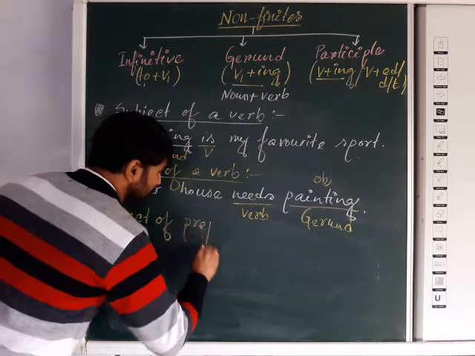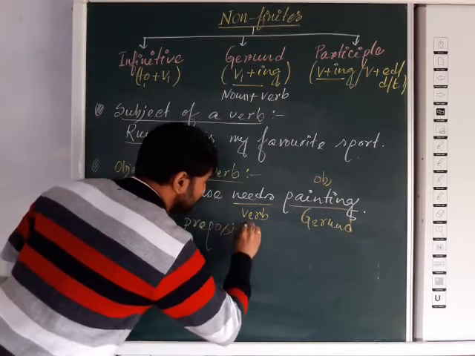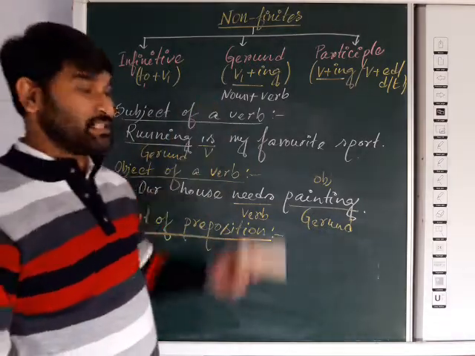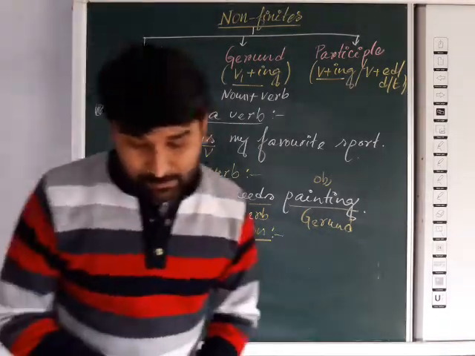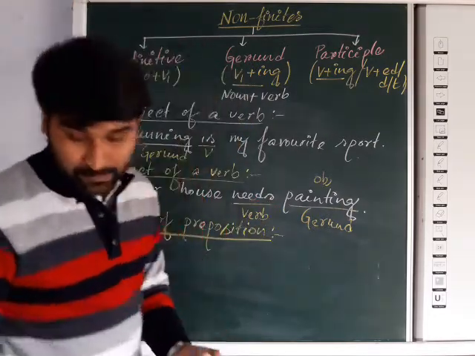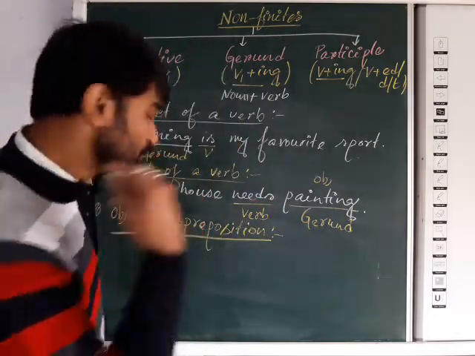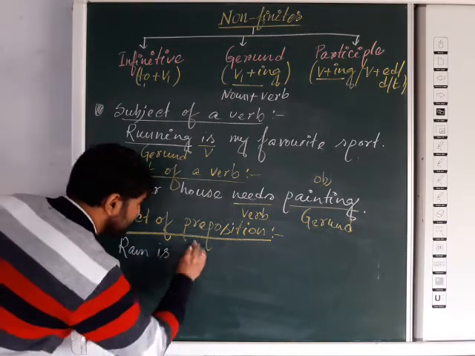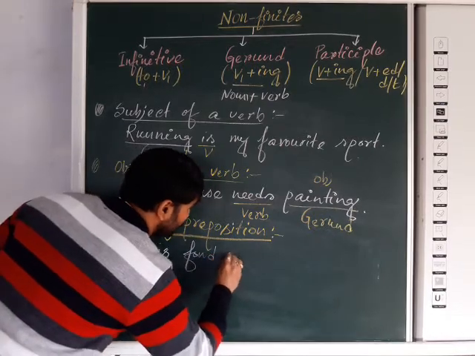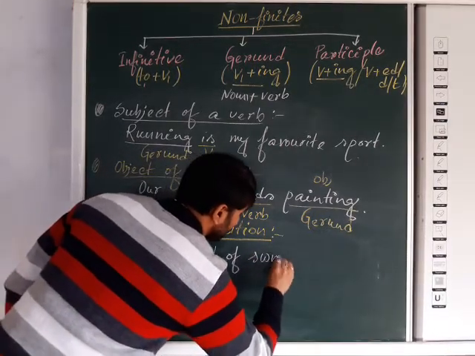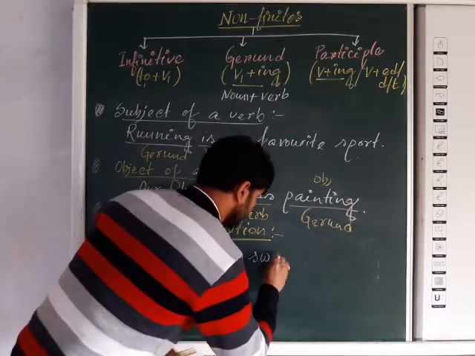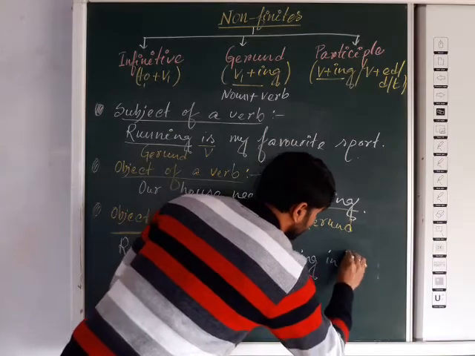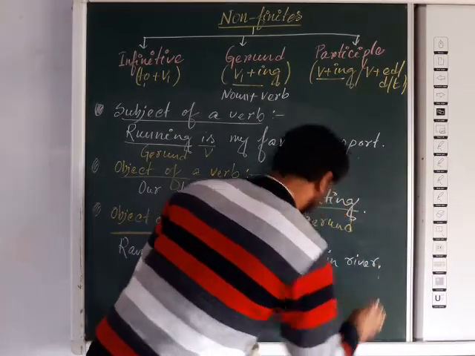Object of preposition. We may use the gerund as an object of a preposition. The example we are taking: suppose Ram is fond of swimming in river.